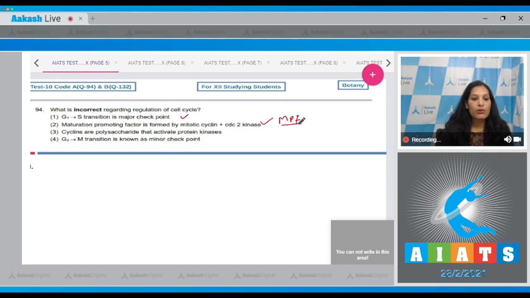Third, cyclins are polysaccharides that activate protein kinases. No, cyclins are proteins that activate the protein kinases. So these are not polysaccharides, they are proteinaceous in nature. Fourth, G2 to M transition is known as a minor checkpoint. Yes, it is true. So the correct option for the given question is option number 3. Let's pick up the next question.